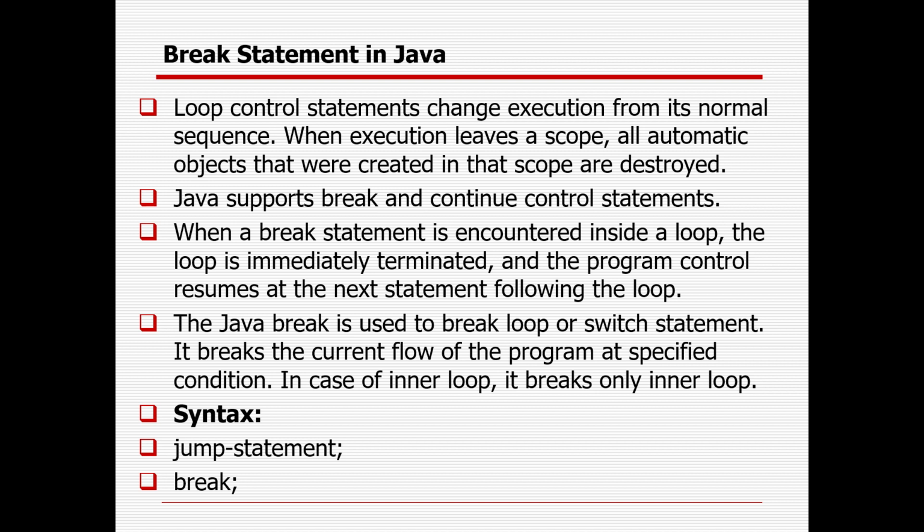So loop control statements change execution from its normal sequence. When execution leaves a scope, all automatic objects that were created in that scope are destroyed. Java supports break and continue control statements. So what is the importance of break? Suppose you want to iterate a loop from i equal to 1 to 10, but in case your condition is matching, you want to stop immediately. Then you can use break. As soon as the condition is matching, you stop it.